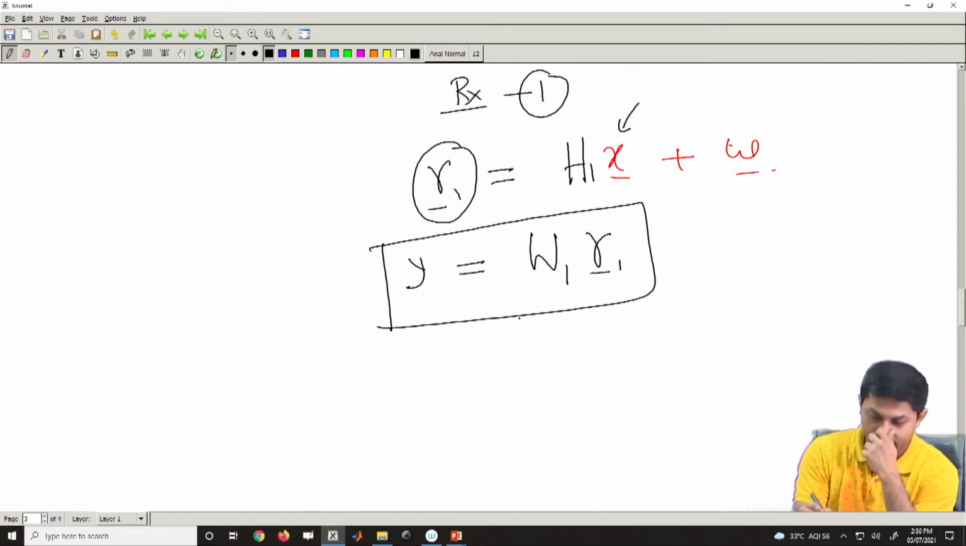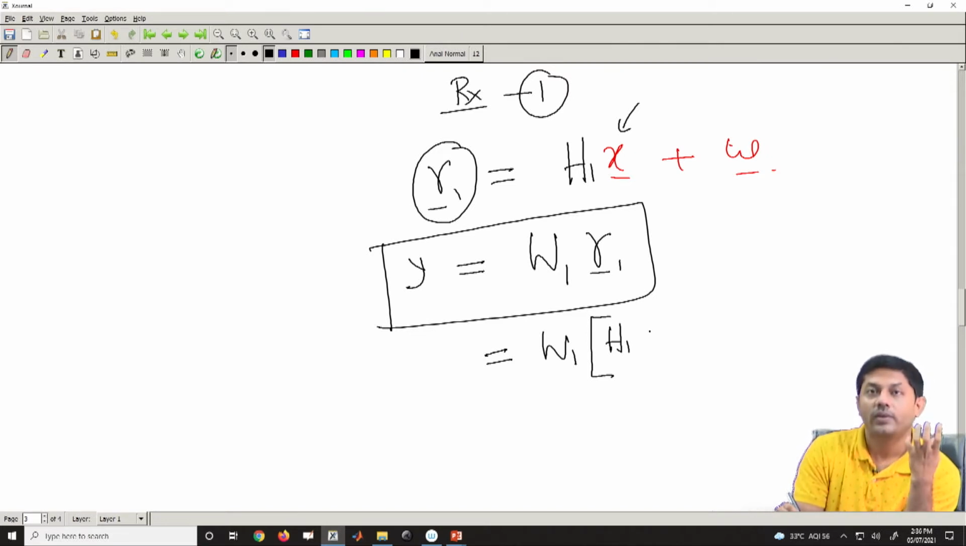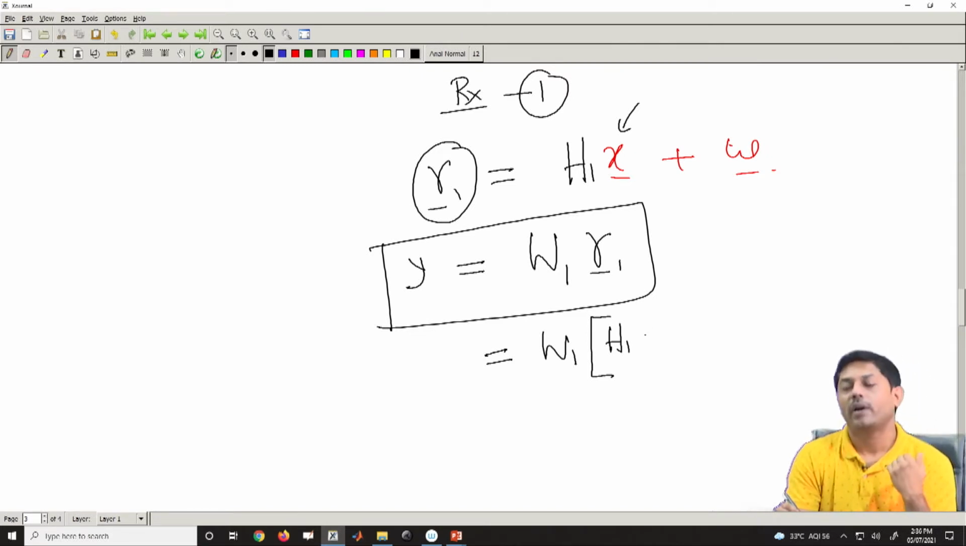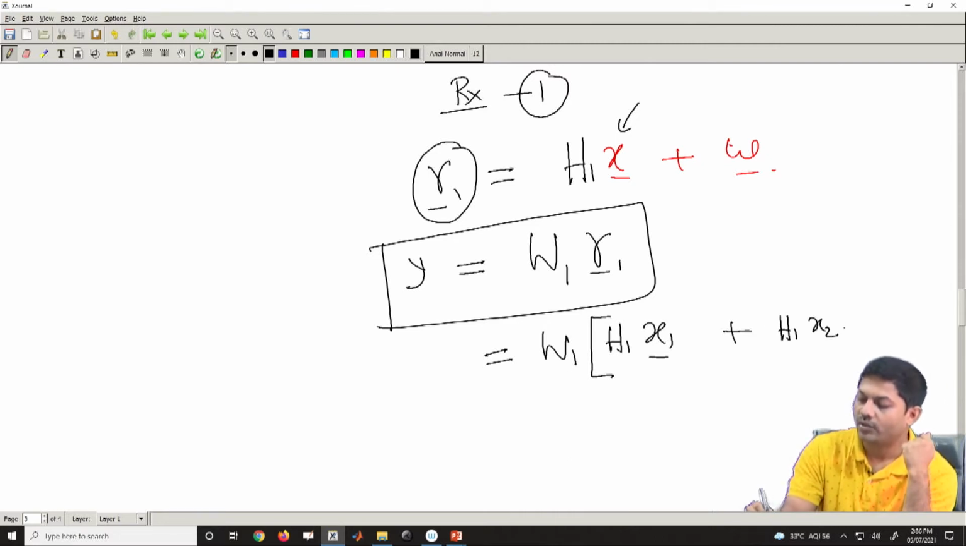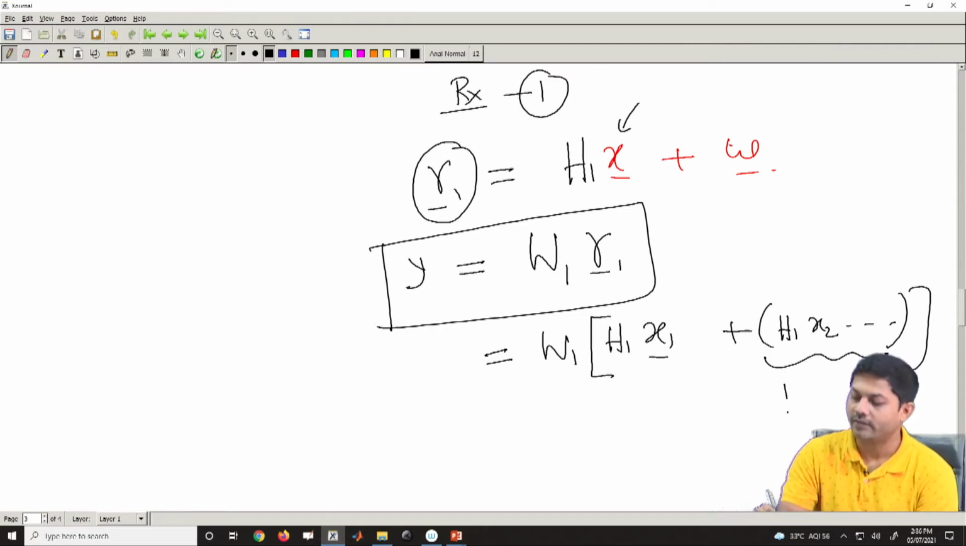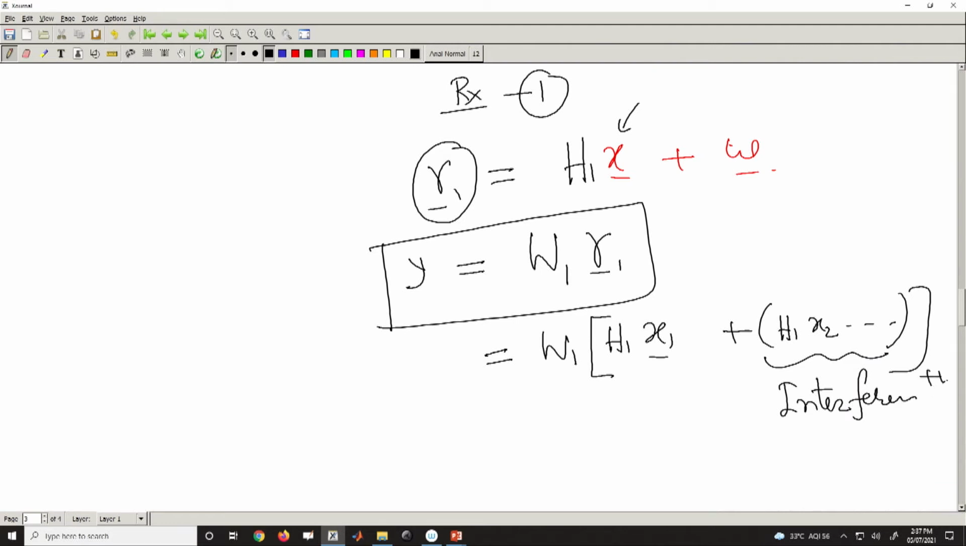Okay. So, which means that this particular w 1 will be containing probably h 1 with, I mean, what I should say, the intended data. So, let us call it x 1 part, plus it will have h 1, x 2, the other data part also, right, and this is your interference plus the noise. Okay.